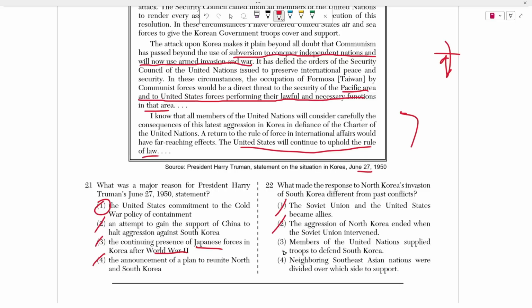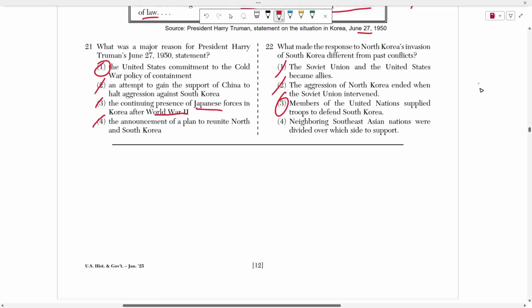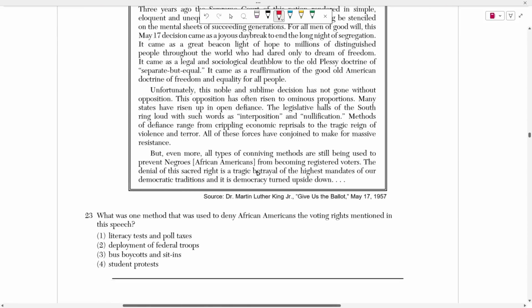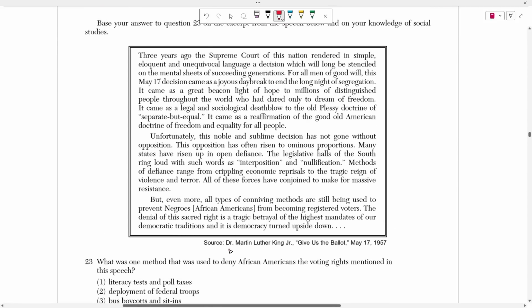Number 3, members of the United Nations supplied troops to defend South Korea. This is true. This is the only time that the UN, the peacekeeping organization, sent troops, or were themselves a fighting force, to help defend another country. That's what made it unique. The fact that the UN actually intervened by sending their own security force and their own military out there.